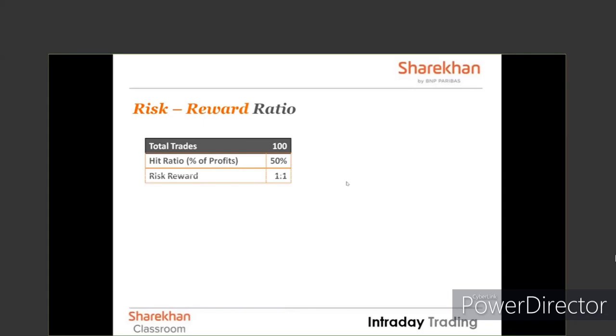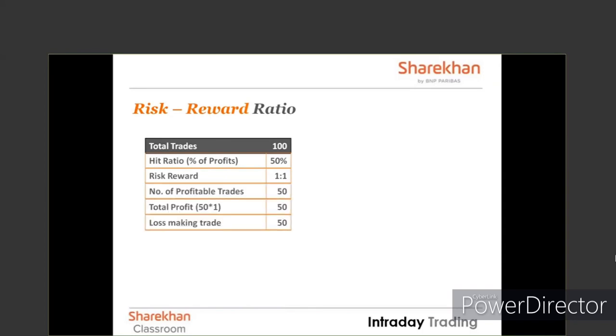If you've kept your risk reward ratio as 1:1, what does this mean? That if your profit potential is 10 rupees, loss potential is also 10 rupees. If you have taken trades like that, what will happen? Number of profitable trades 50, total profit is 50. Loss making trades 50, total loss is 50. In the end, you will be left with nothing. Whatever time, efforts, everything you have spent is all extra.